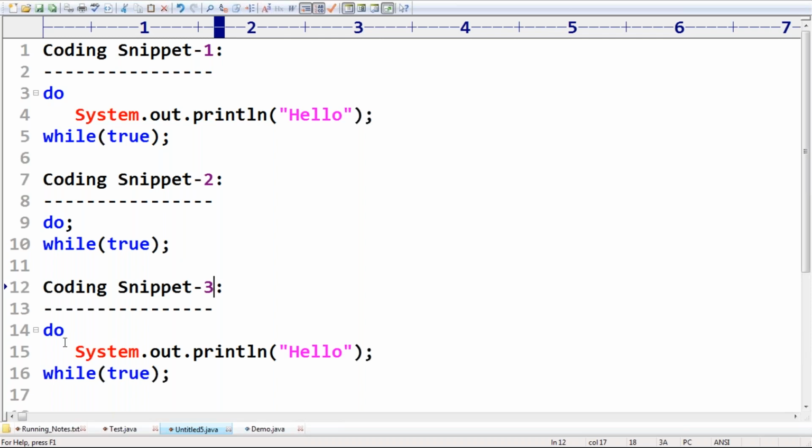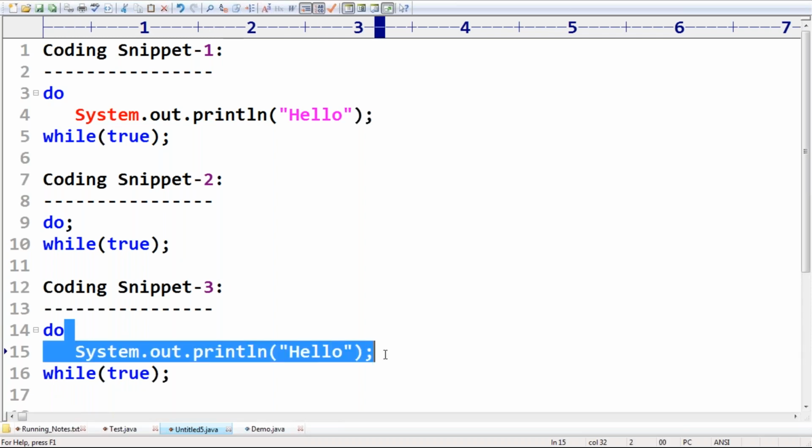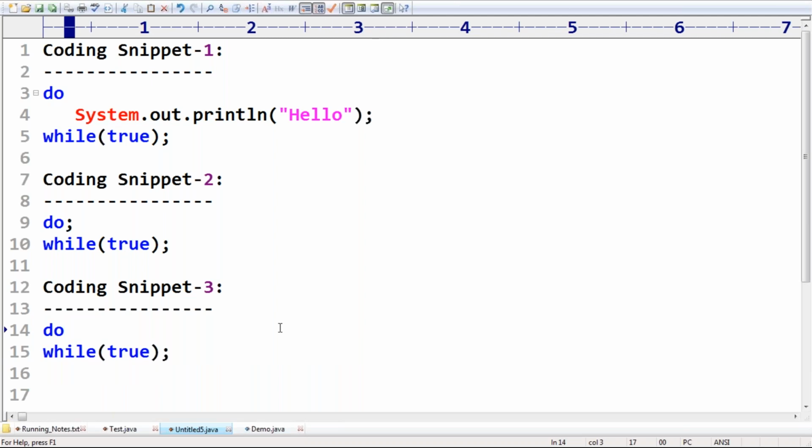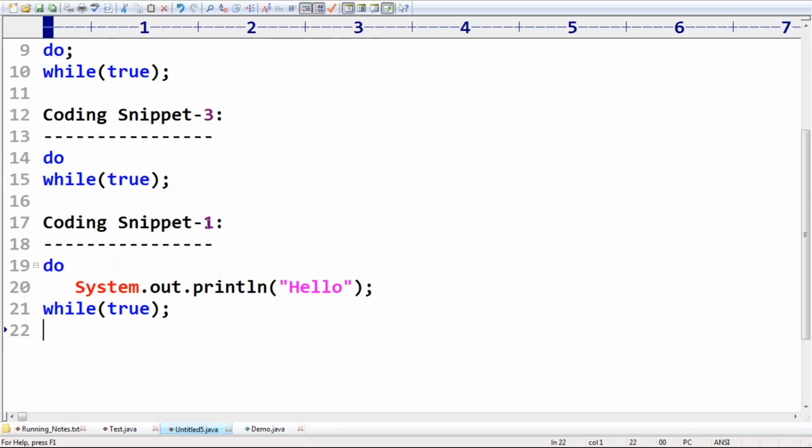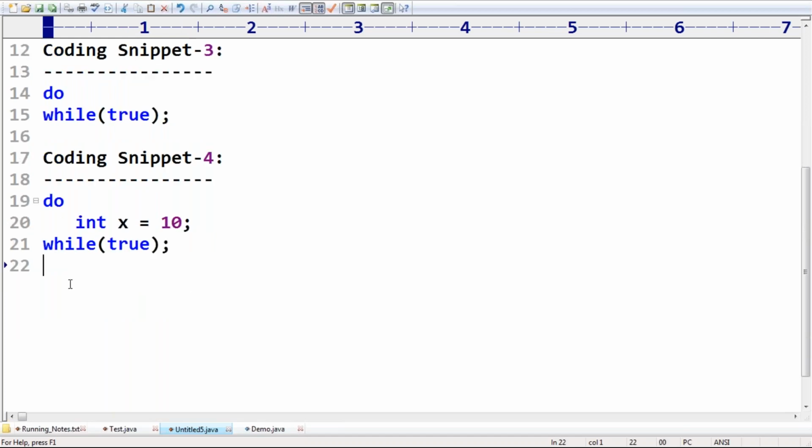Do and then immediately while. Okay, do while. Next, coding snippet 4. What is my requirement? Do, I'm taking int x is equal to 10.